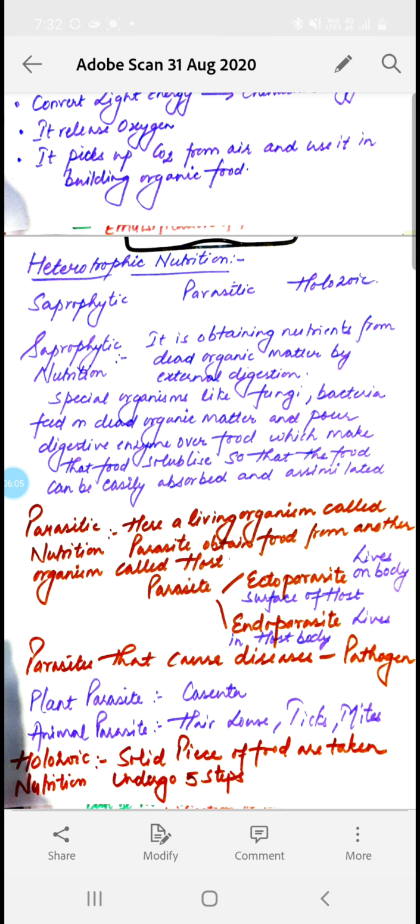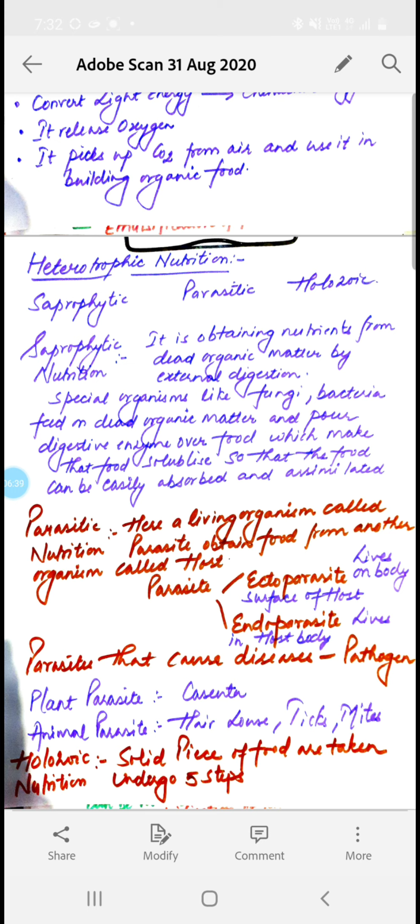Now parasites cause diseases also. The special kind of parasites which cause disease are called pathogens, like bacteria and viruses. They are parasites. Now there are some plant parasites like Cuscuta, which is commonly called amarbel. This amarbel clings on to the main tree, and it has some specialized structures called haustoria. Those haustoria help in the absorption of food from the plant.